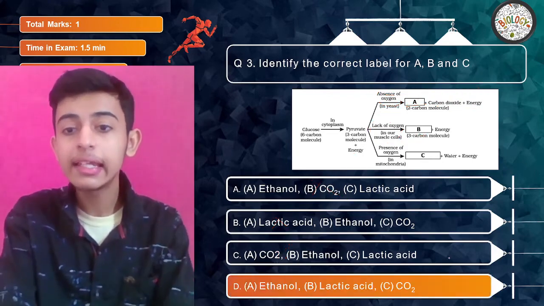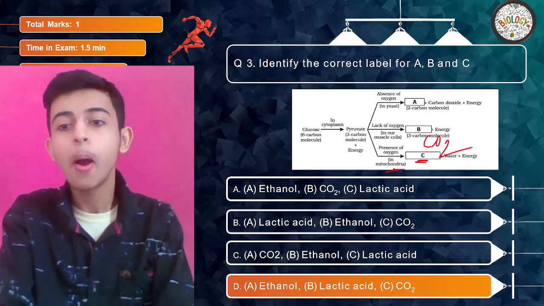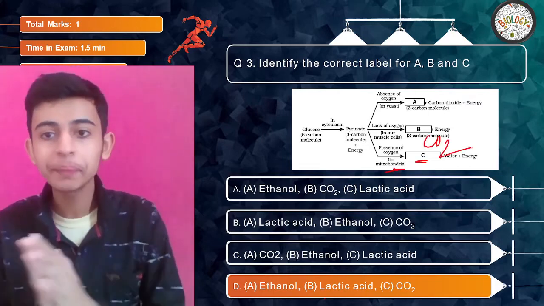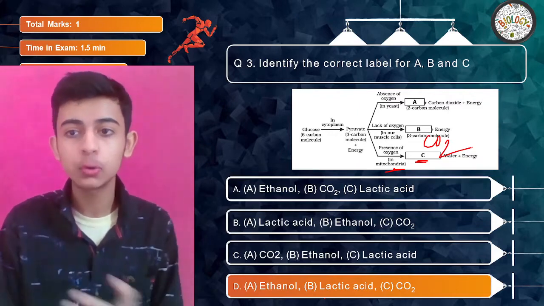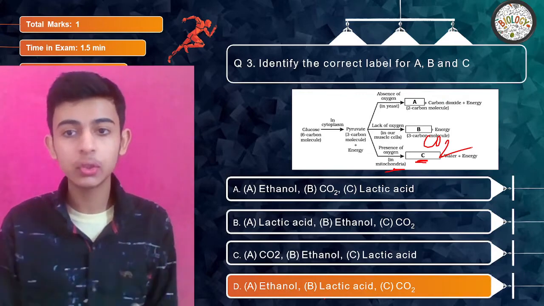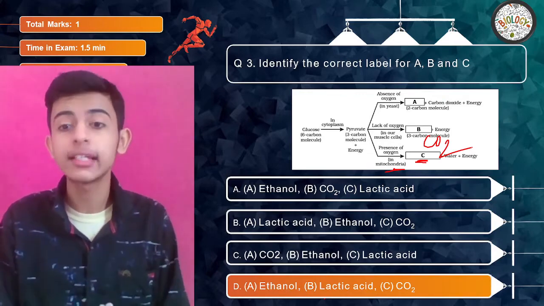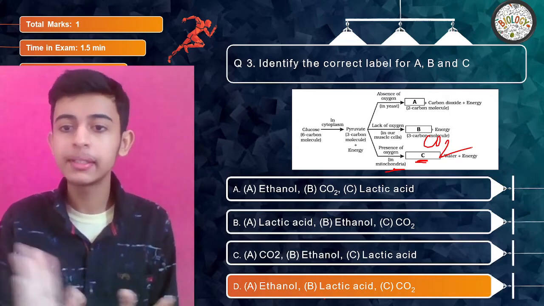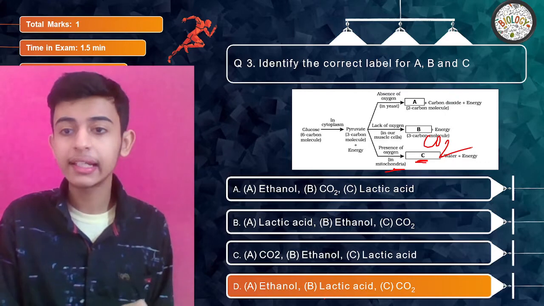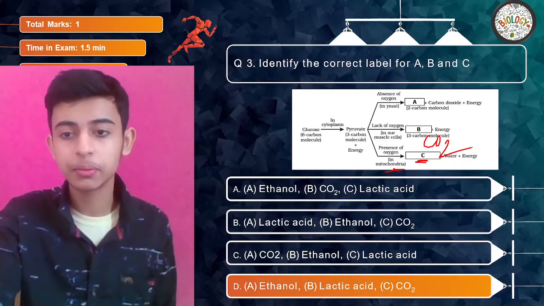Easy peasy. And in aerobic, we get CO2 plus water plus energy. What did I say, guys? Anaerobic, what do you get? Ethanol plus CO2 plus energy. Lack of oxygen, when we exercise and you're having a lot of heavy exercise, then this condition takes place, right, everyone? So during that time, lactic acid plus energy is formed, and in case of aerobic, CO2 plus water plus energy is formed.